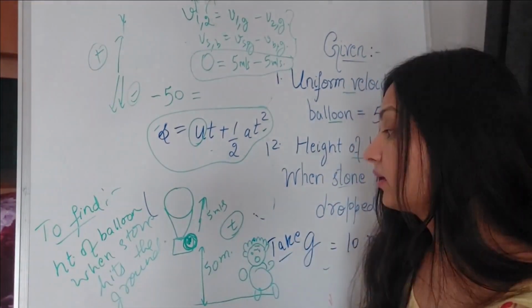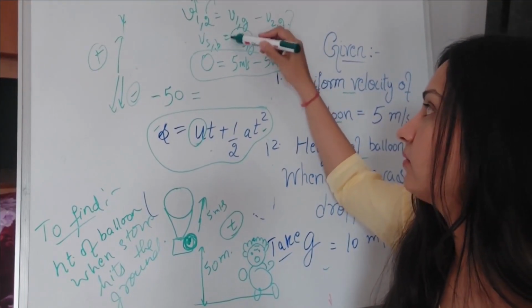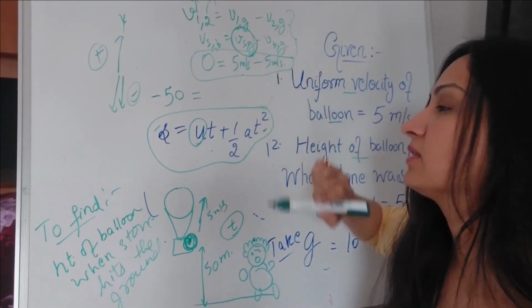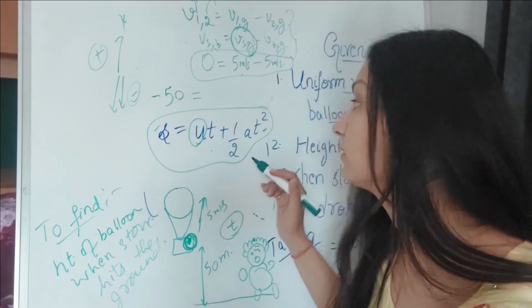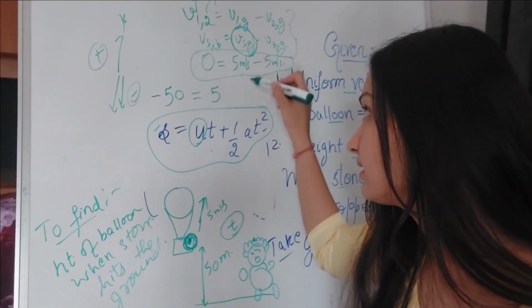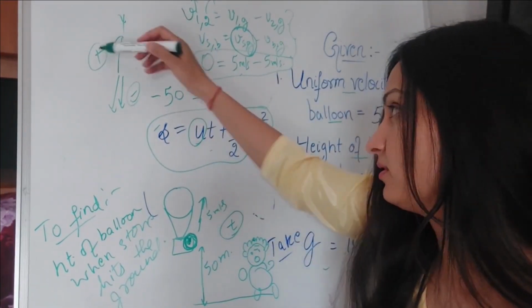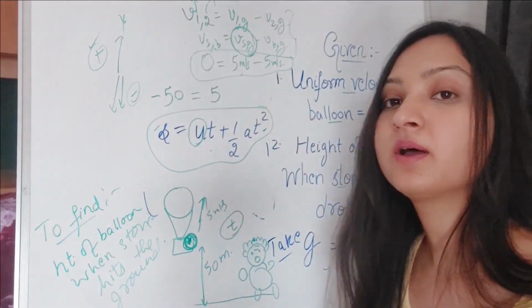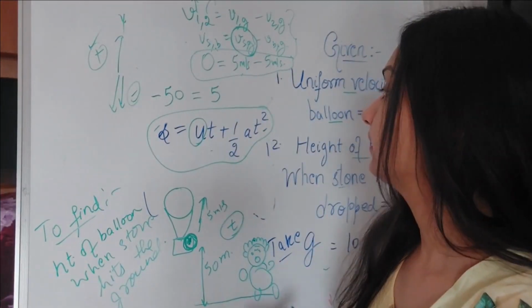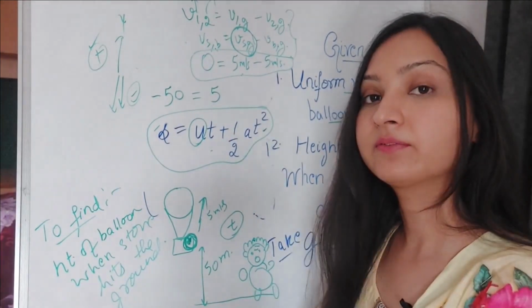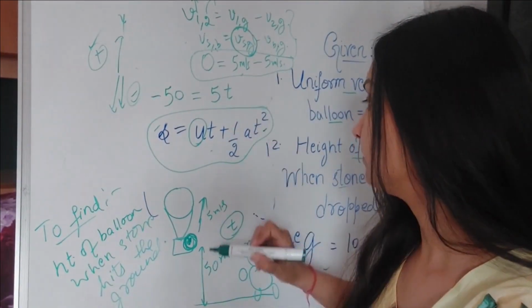Okay, so the initial velocity of the stone with respect to the ground is 5 meters per second in the upward direction. Note that signs are important. Upward direction is positive, upward y direction is positive. So if this is clear, here this is plus 5 and you have to find out the time.